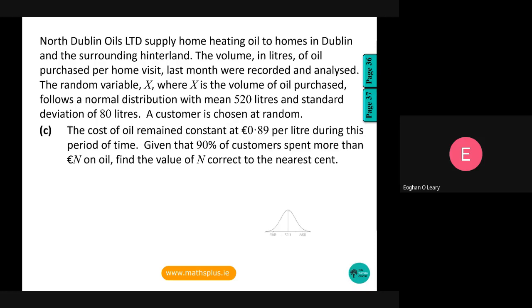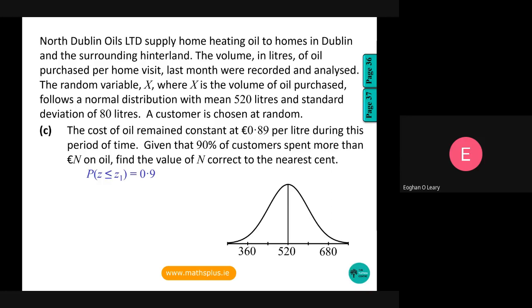Well, again, you start off and you say to yourself, okay, we know that 90% of the customers spent more than N euro on oil. What we're saying here is that 90% of people are going to have spent more than N euro on oil.